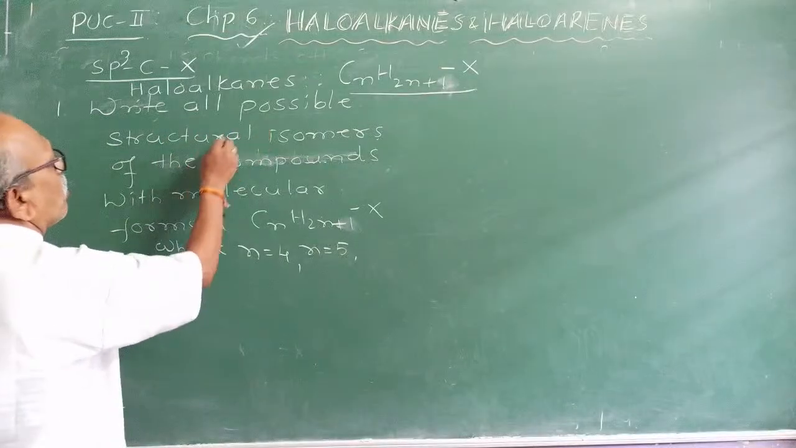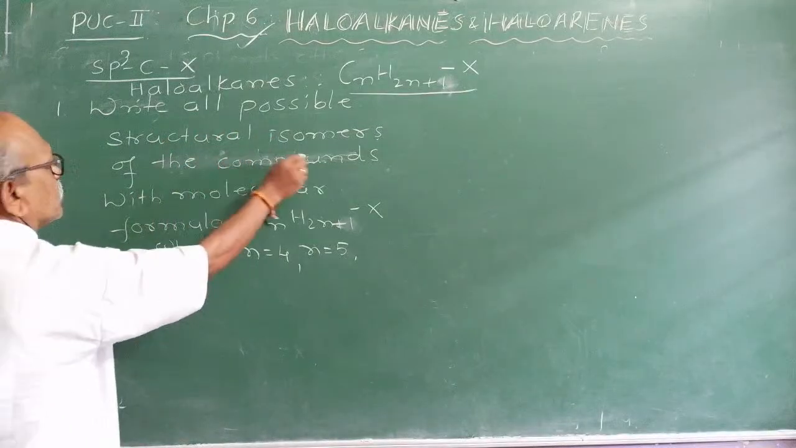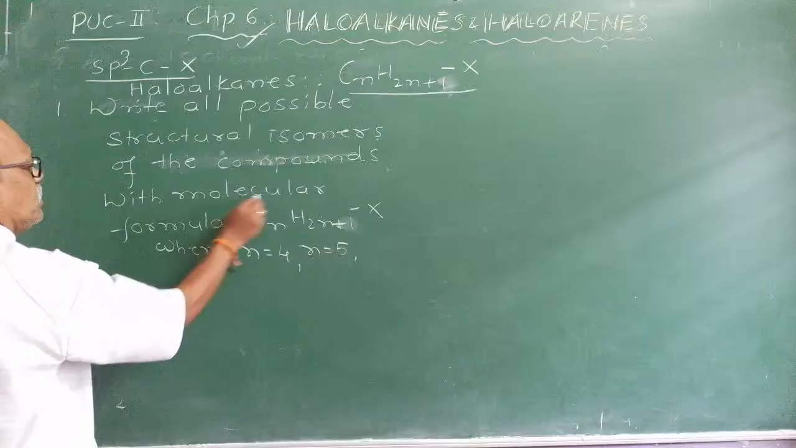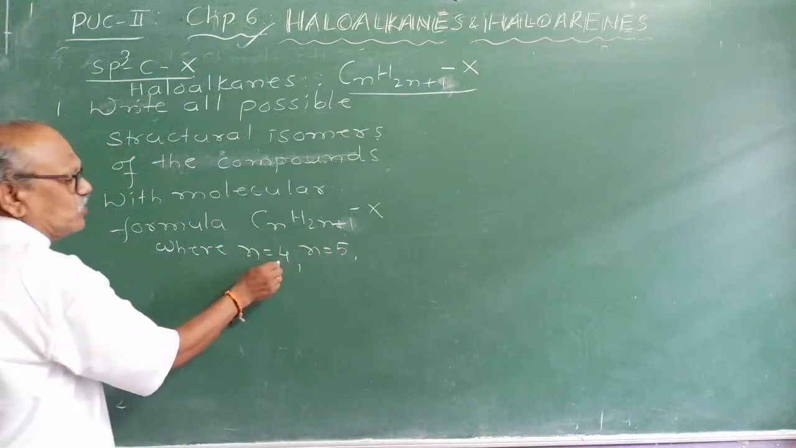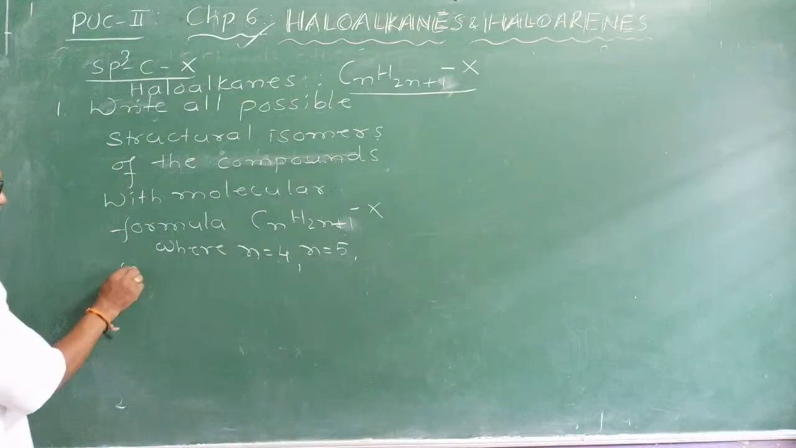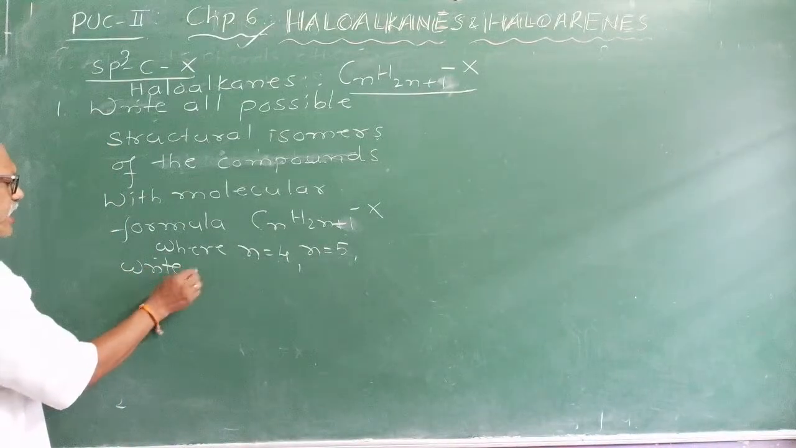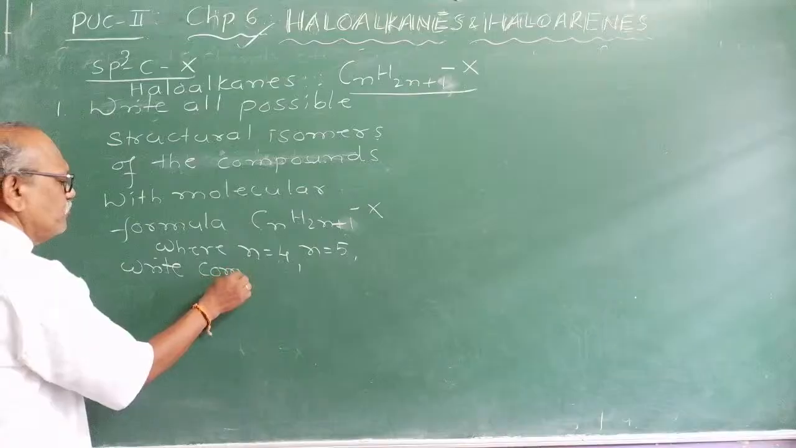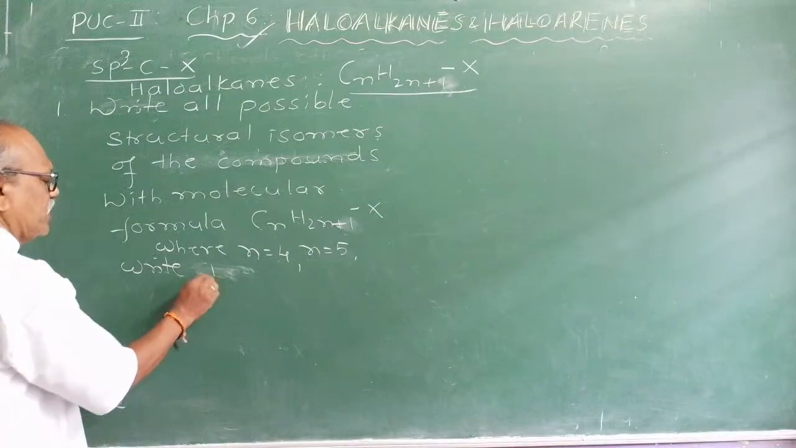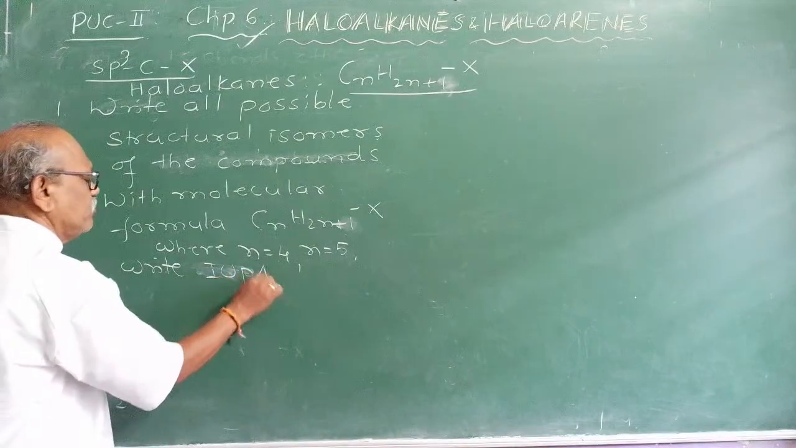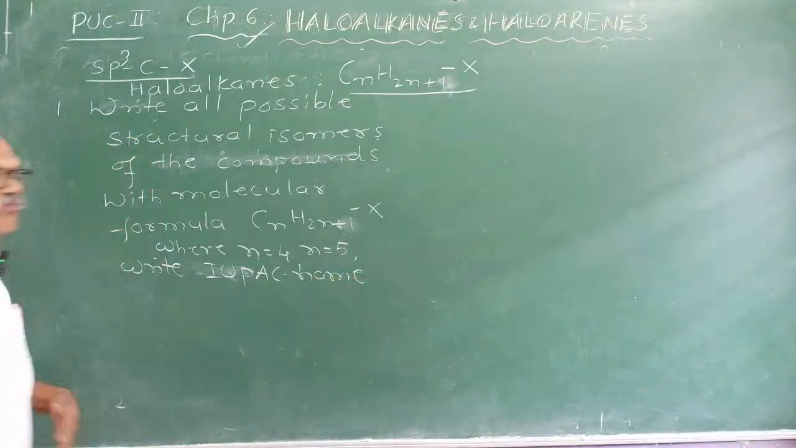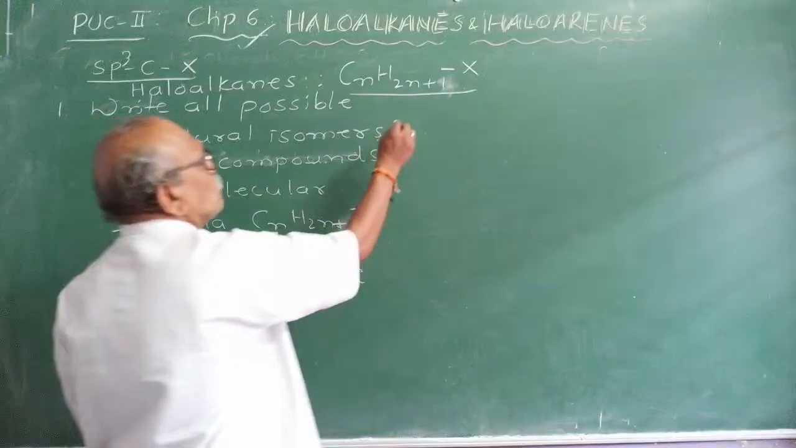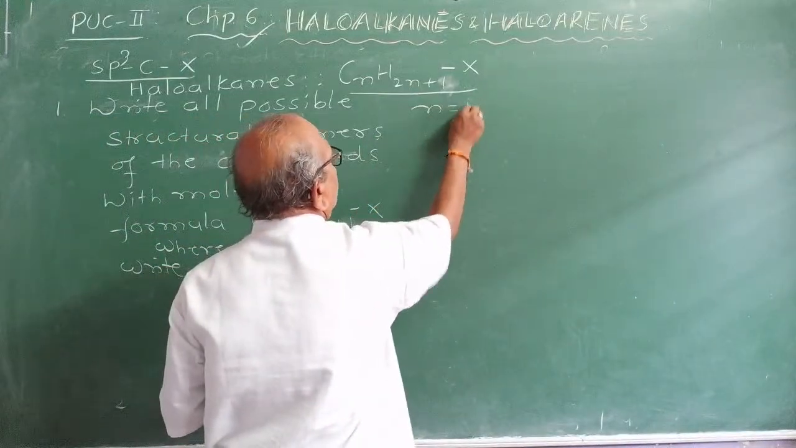Write all possible structural isomers of the compounds with the molecular formula CnH2n+1X, where n is equal to 4 and n is equal to 5. Write the IUPAC name, not the common name. Okay, so when n is equal to 4, what is the name of the compound?